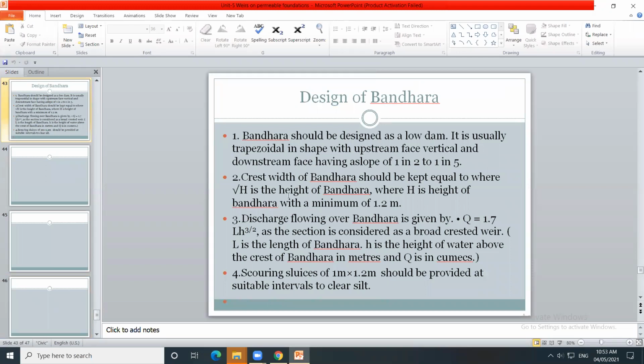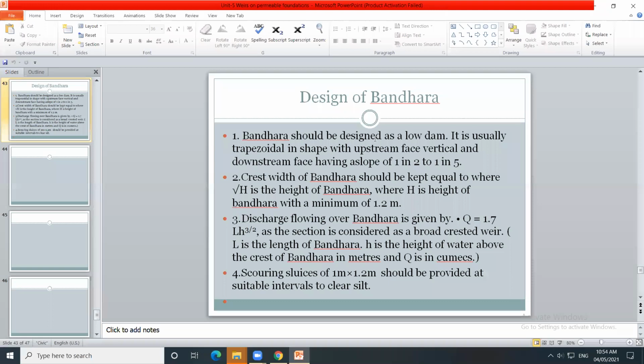So as we have designed gravity dam, we saw in the second unit gravity dam and earthen dam, that we have studied the design procedure for gravity dam and earthen dam. So bandara should be designed as a low dam. Low dam means, you know, low dam, high gravity dam. So this bandara, which is designed as a low dam, it is usually trapezoidal in shape.